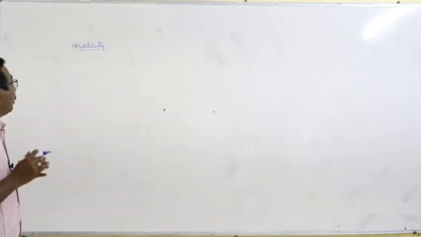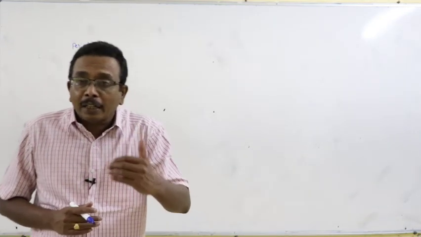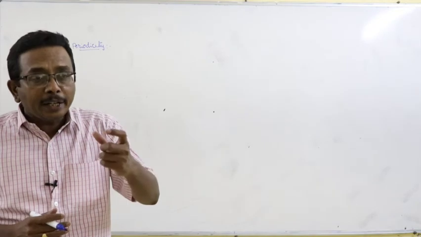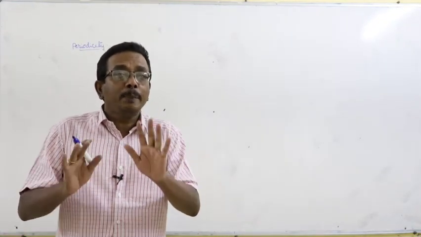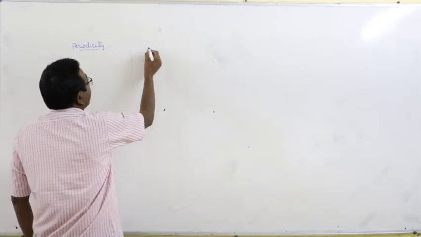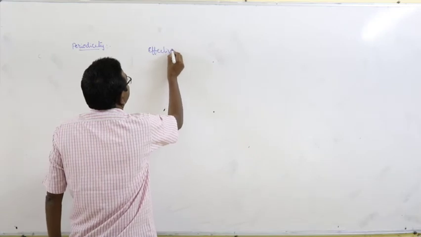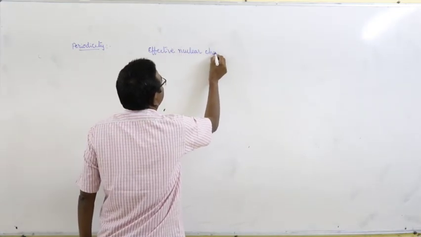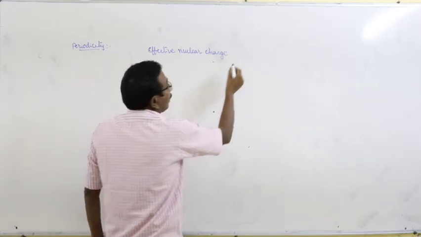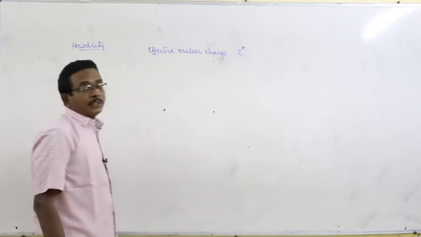Before discussing the variation of the atomic radius in a period or group, it is better to discuss an important term, that is effective nuclear charge. Effective nuclear charge is represented by the letter Z star.